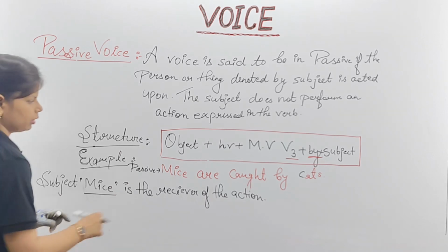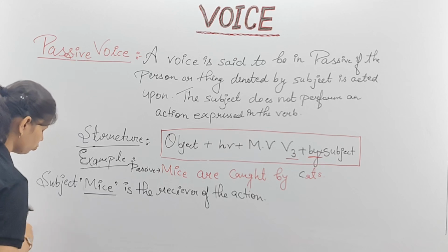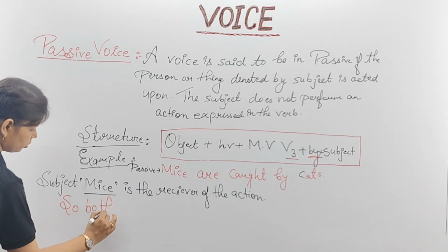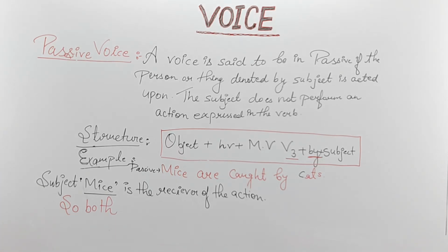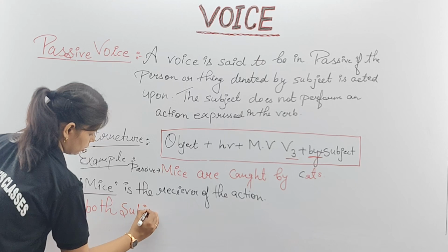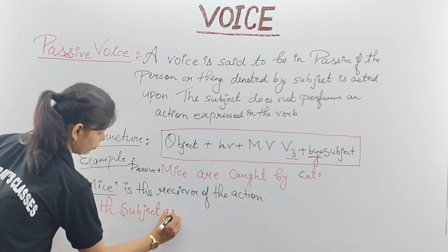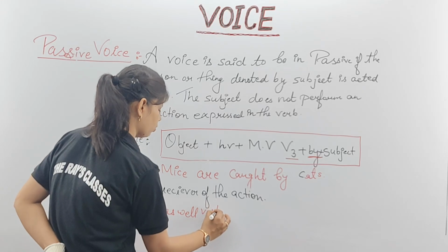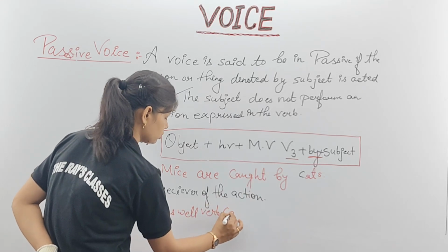So both subject as well as verb. Your subject is what? Mice, as well as the verb. What is your verb? Caught.